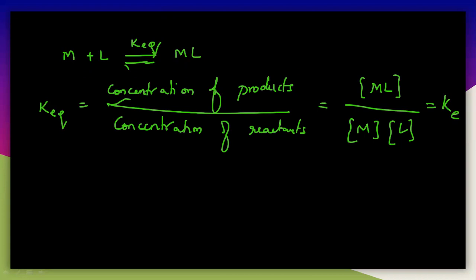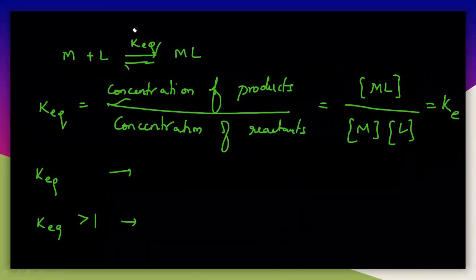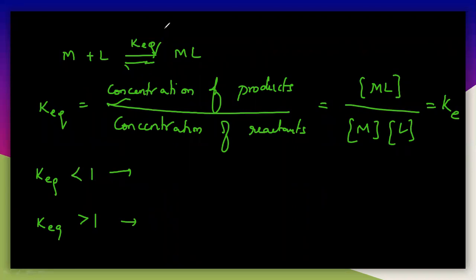Very simple here. Whenever the KEQ is more, let us consider less than 1 and greater than 1. What does it mean here? Generally, whenever the value of K equilibrium, that is the equilibrium constant, is less than 1, or greater than 1.